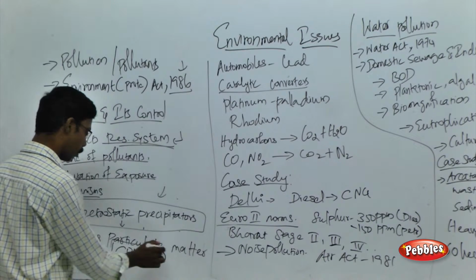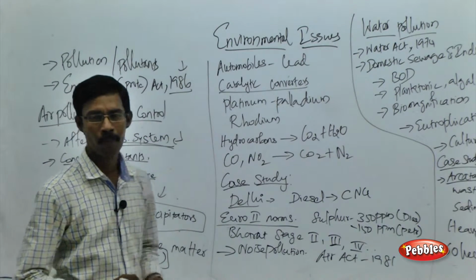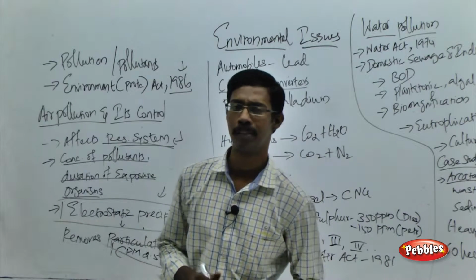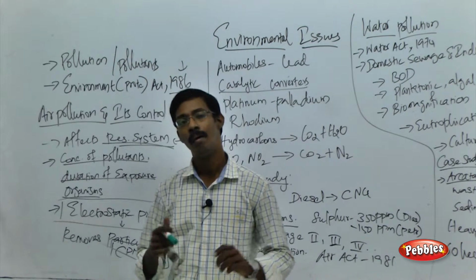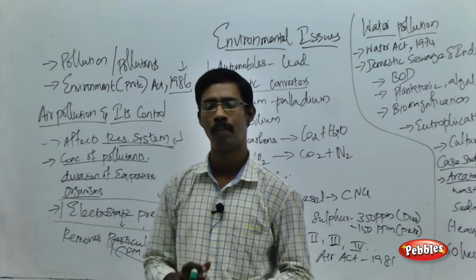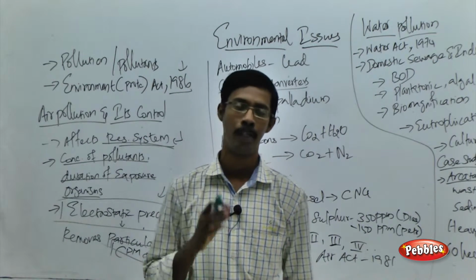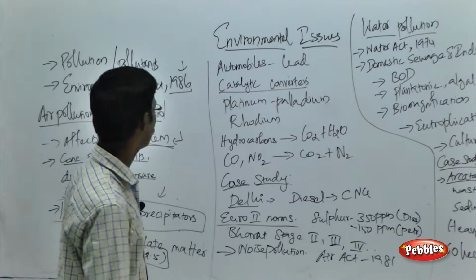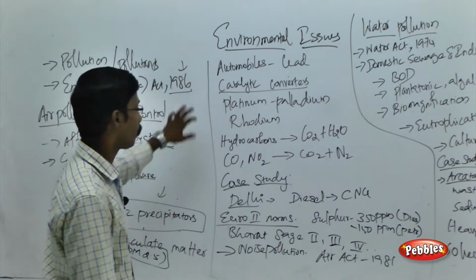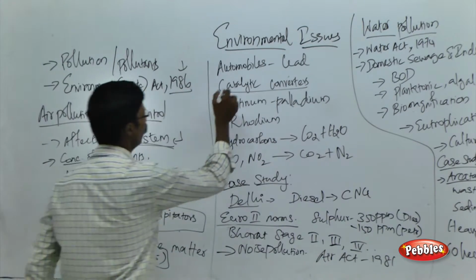So we call them PM 2.5, which refers to particulate matter with size less than 2.5 micrometers. They are more harmful, and we have to remove them by means of treatment. In that way we can avoid air pollution. That is the point you have to remember about the industries. Then what about the automobiles?